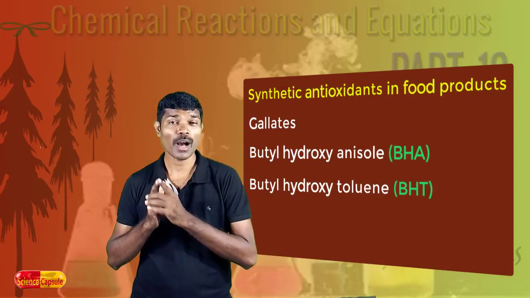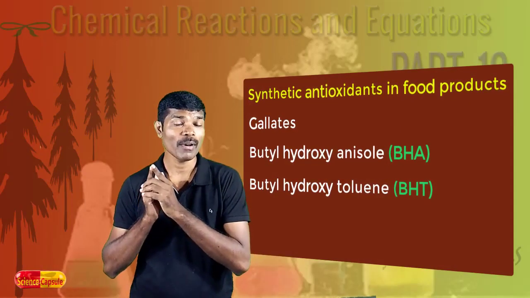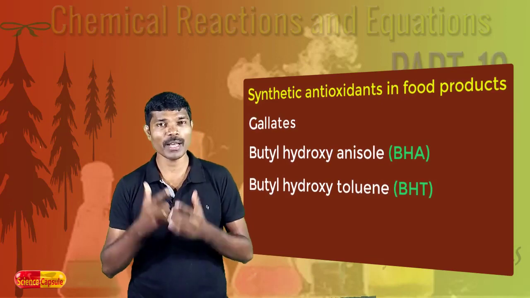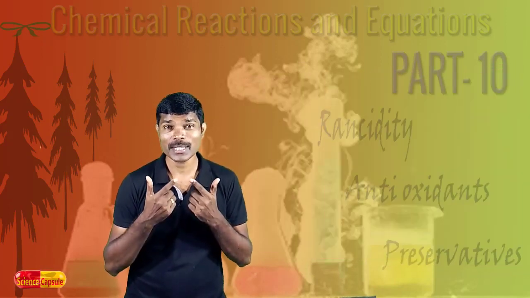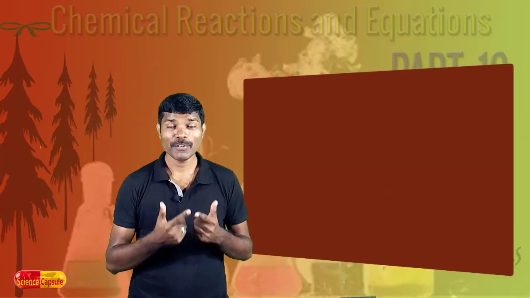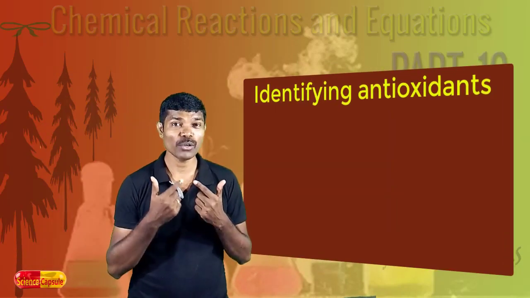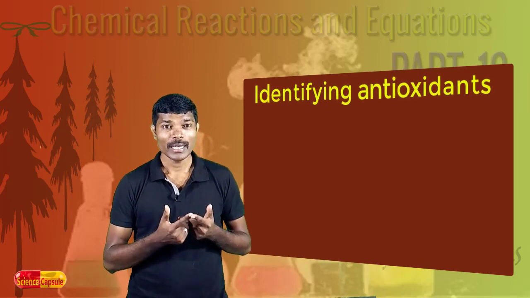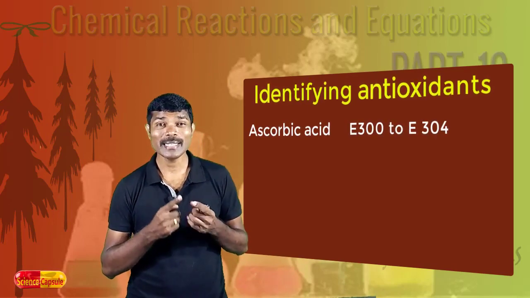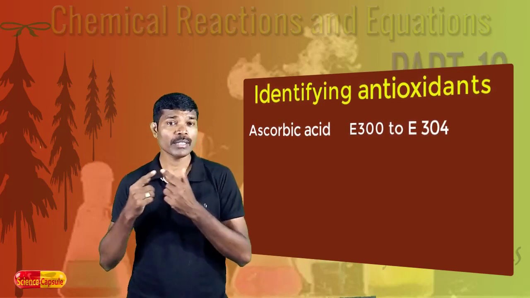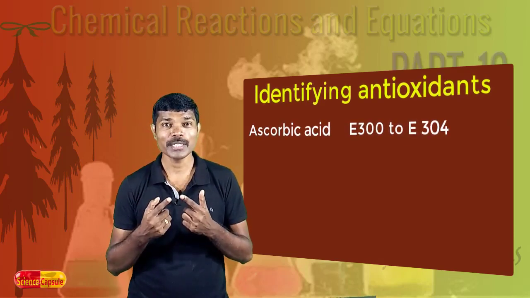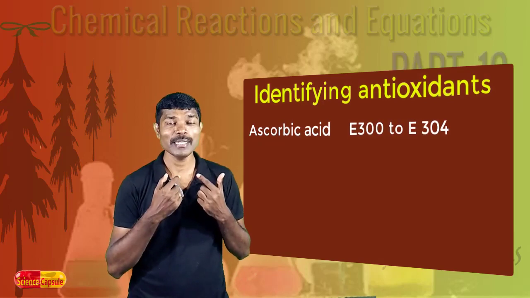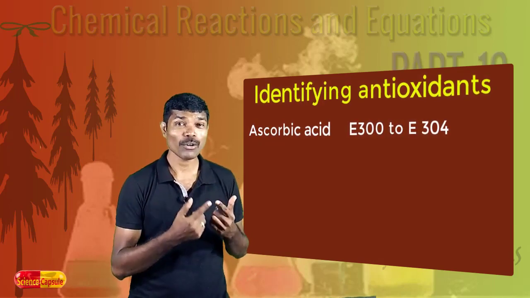Let us now understand how to identify the presence of antioxidants and the name of the antioxidants. In the food materials, if natural antioxidants are present, then it will be written by using certain codes. What is that code? Here INS or E300 to E304 represents the antioxidants obtained from the citrus fruit family, or ascorbic acid.